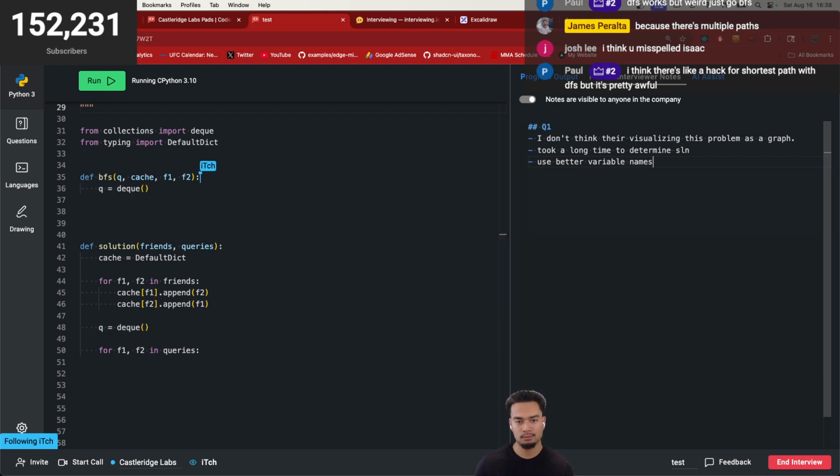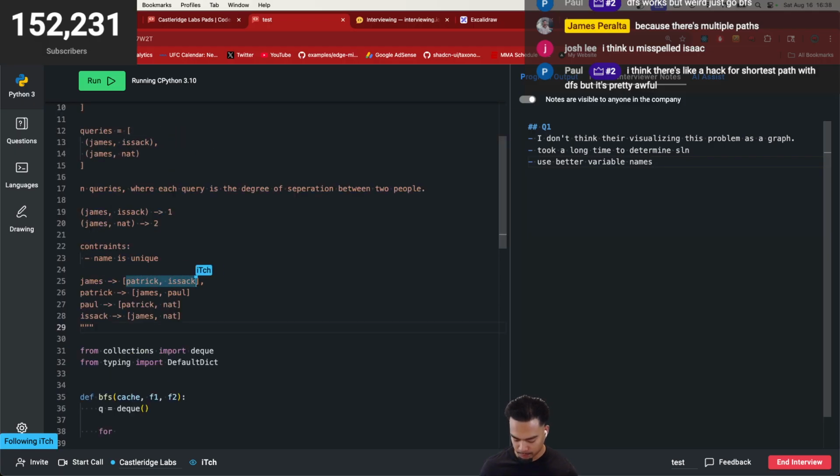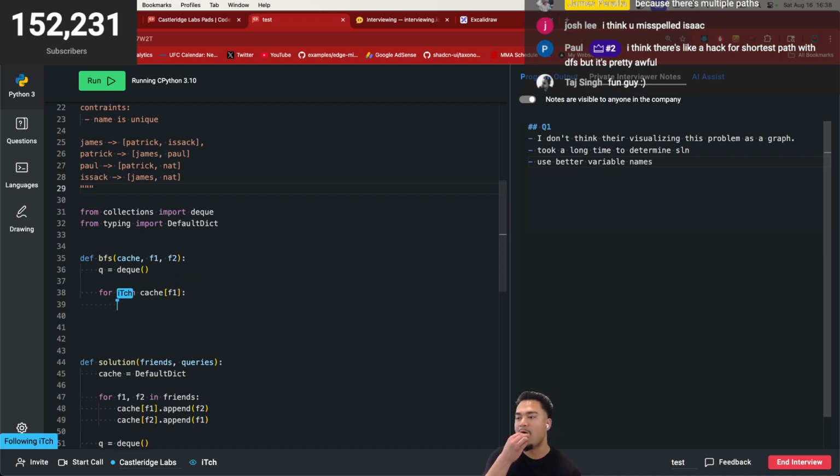And then, okay, so now that we have our queue, hopefully I'm still within the time frame. Okay, so what was I doing? I basically want to append all the friends into the queue whilst keeping track of the distance. So I'm just going to iterate through cache. Let's do for f in cache of f1, and then we can say q.append, append f, and then give a distance of initially 0.